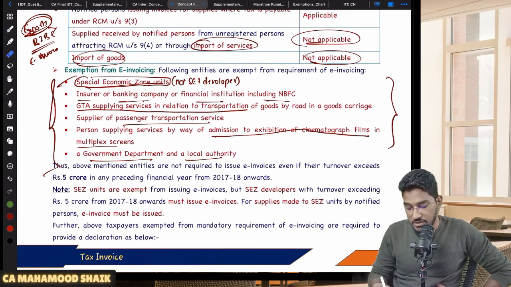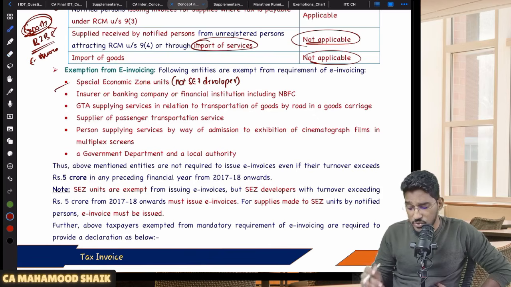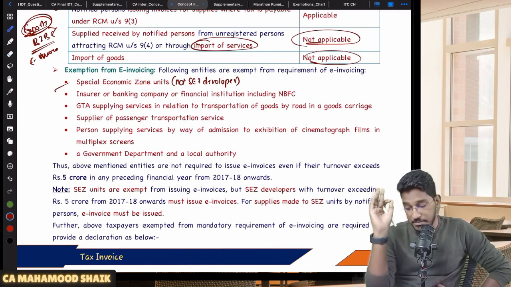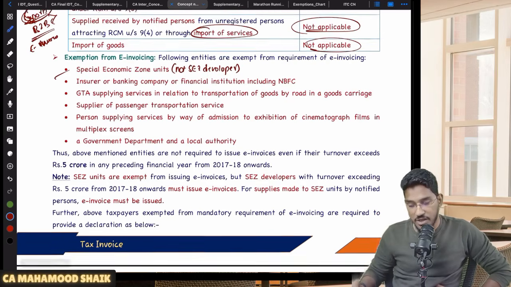What are they? Come on, this list you have to remember. They might ask a direct theory question on this aspect. So SEZ unit, insurer, banking company or financial institution including NBFC, GTA service provider, supplier of passenger transportation services, multiplex theaters and government department and a local entity.